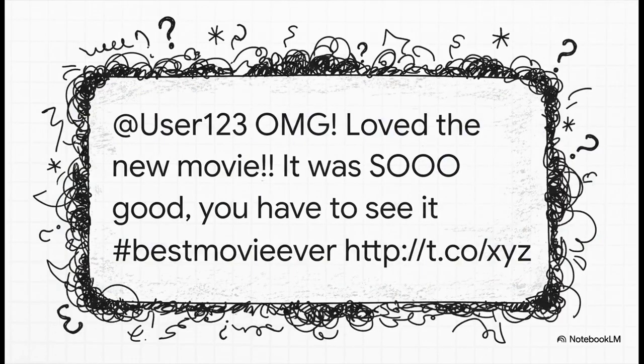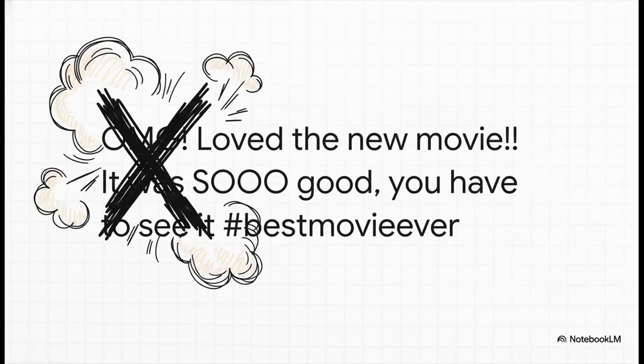So here we are again, back at our starting point. Our messy but very real tweet. It's got the user handle, the link, and a whole bunch of punctuation we don't need. And boom! Just like that, the @user123 and the HTTP link are gone. They don't really tell us anything about how the person felt about the movie, so they're the first to go. See? It already looks a lot cleaner.